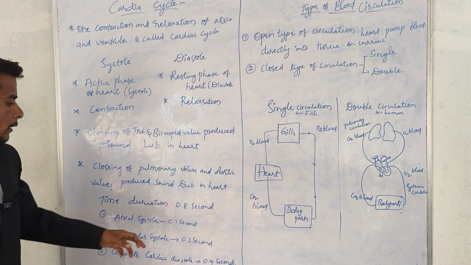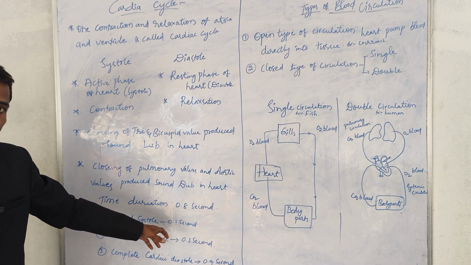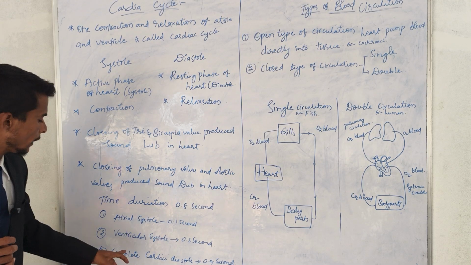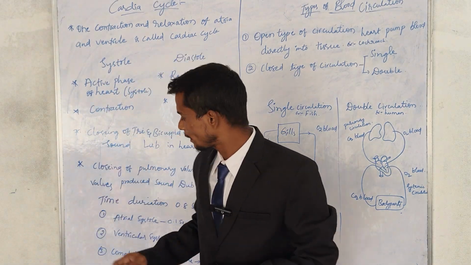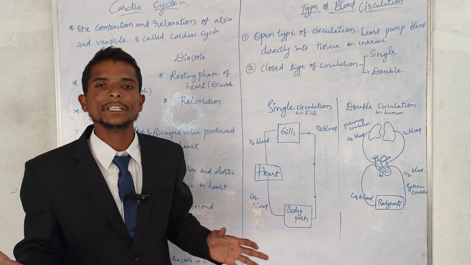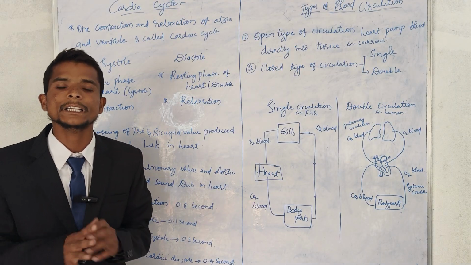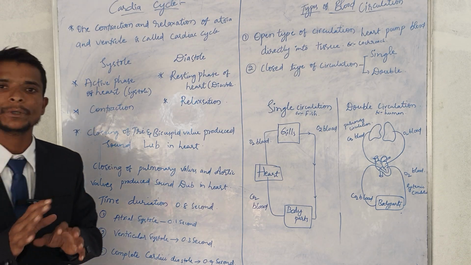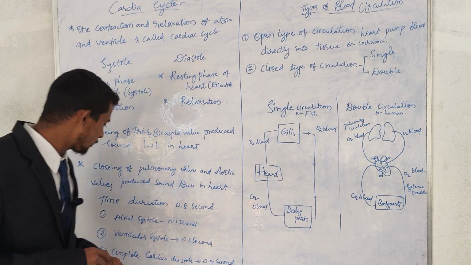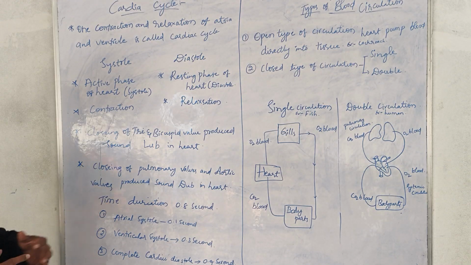For that we have 0.1 second. Ventricular systole means the contraction of the ventricles, and that takes 0.3 seconds. Then the atria and ventricles both relax, and that takes 0.4 seconds. And here we get 0.8 seconds to complete one cycle. Okay, this is all about the cardiac cycle.